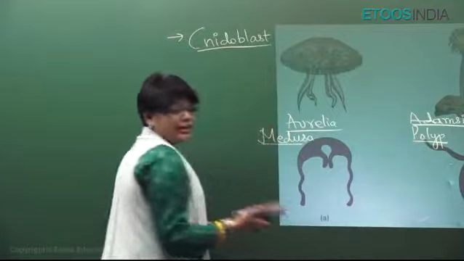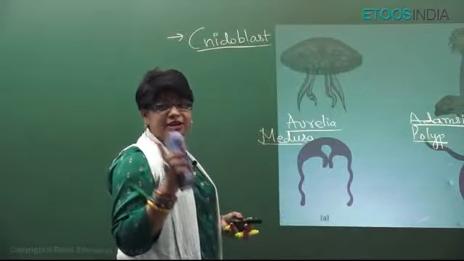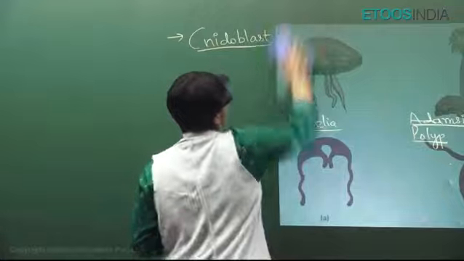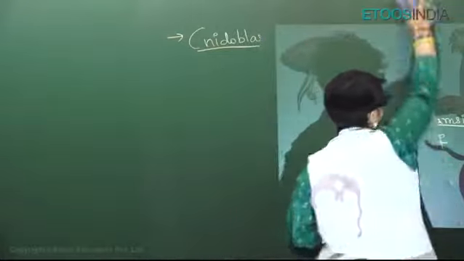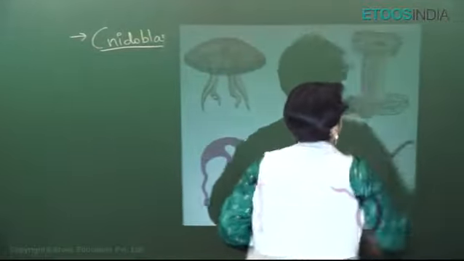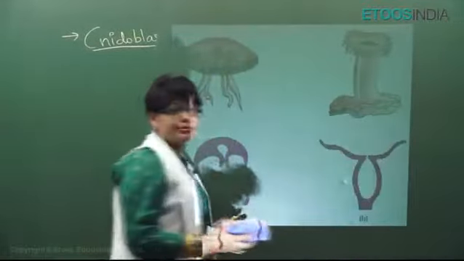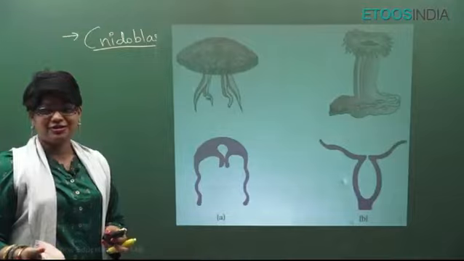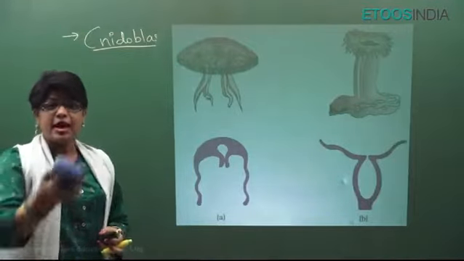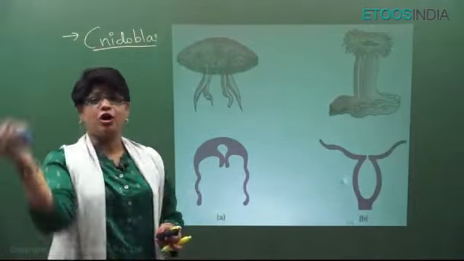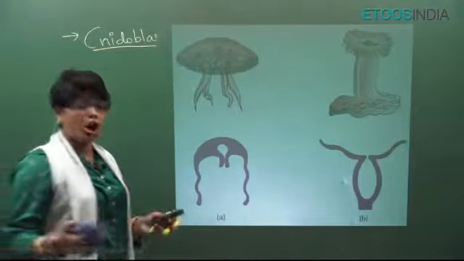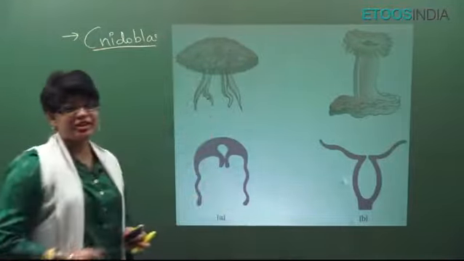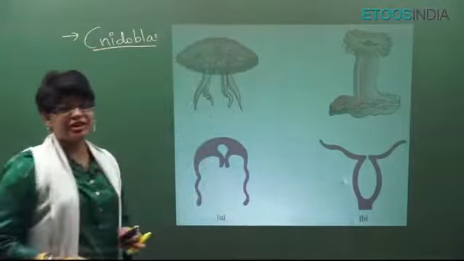And in coelenterates, one more question is very important: they show alternation of generation. Particularly Obelia is the example, where one generation is polyp, which reproduces asexually by budding and forms the next generation, that is medusae, and then it reproduces sexually and forms the next generation again as polyp. So polyp, medusae, like this. Alternation of generation, also called metagenesis, seen in Obelia particularly.